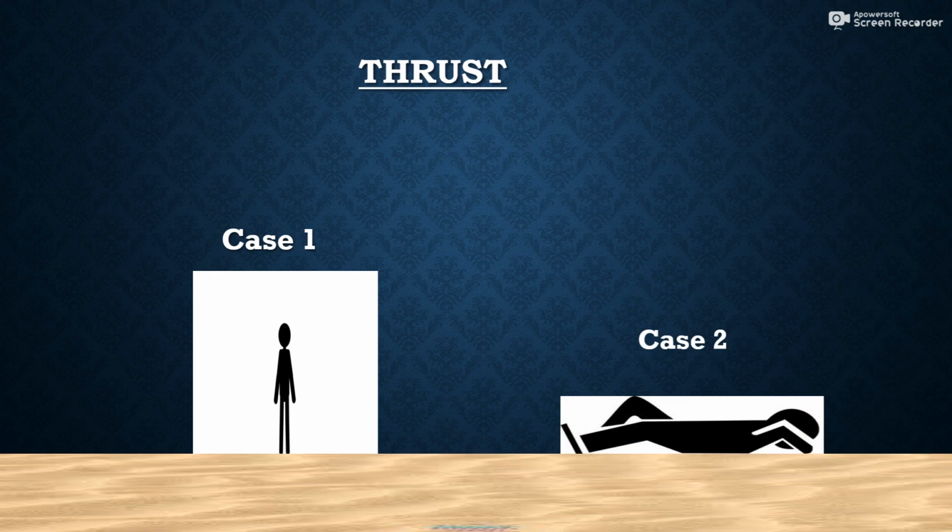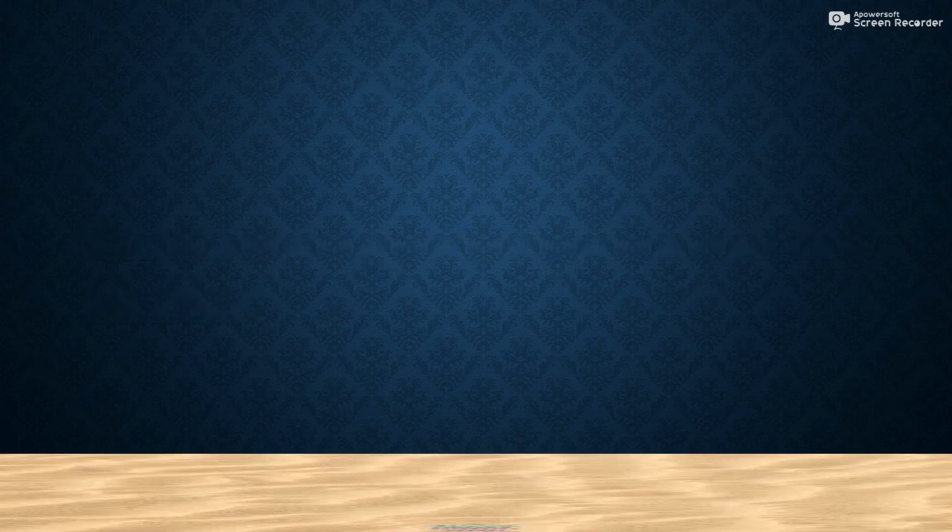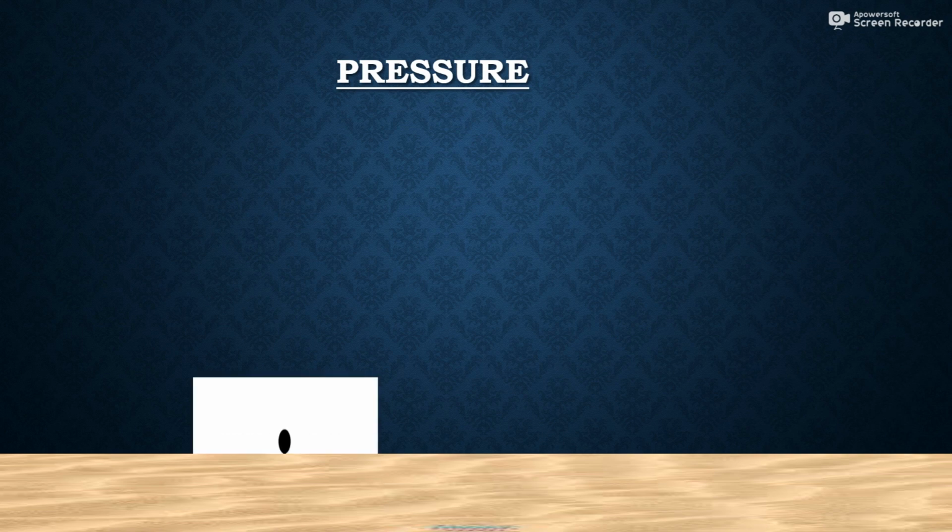In both the cases, the force exerted on the sand is the weight of our body. And that weight is the force which is acting vertically downward. Now, from the above example, we have learned that force acting on an object perpendicular to the surface is called thrust. Let us observe these cases once more.